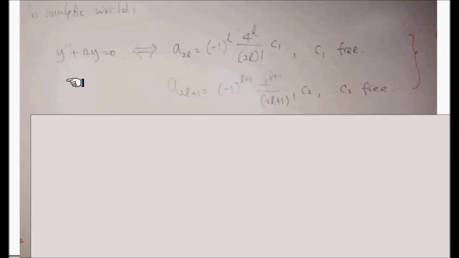So I summarize it here. If you have an analytic function at C that satisfies this second order differential equation, the coefficients of the power series expansion are completely determined. The even indices look exactly like this, where C1 is some unknown factor involved, and A2L plus 1 is completely determined where C2 is another unknown factor.